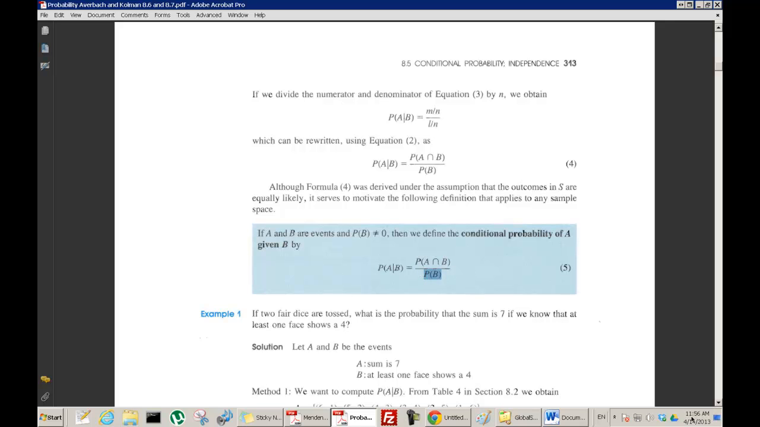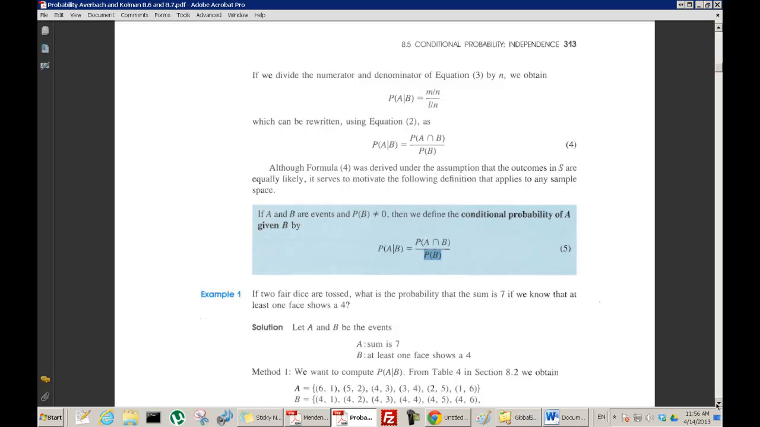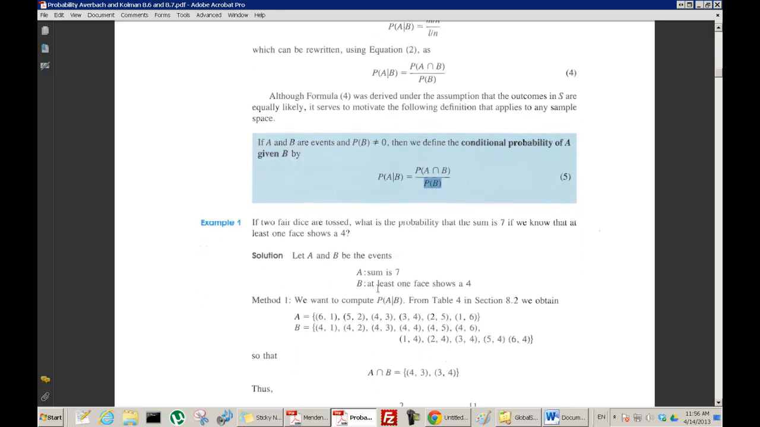Okay, so let's try an example here. If two fair dice are tossed, so two balanced dice are tossed, what is the probability that the sum is 7? So you might get a 3 on one die and a 4 on the other die, so the sum would be 7 in that case. So what's the probability of getting a 7 if we know that at least one face shows a 4?